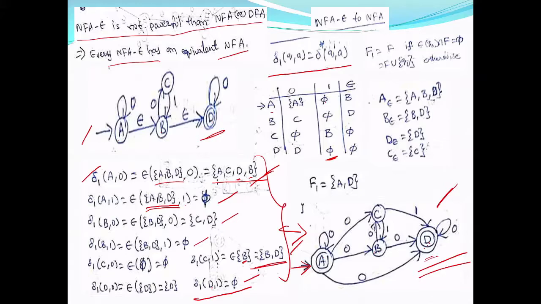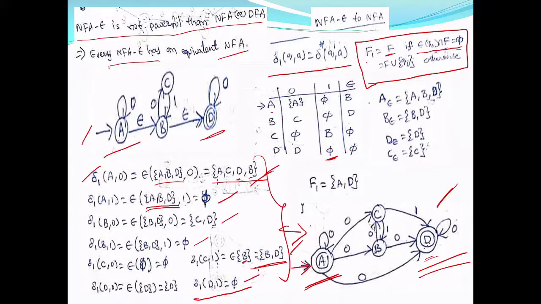Now you can see one more thing: here A is a non-final state and here A is a final state. How it is fixed means this is the formula. For fixing the final states in NFA, final states in NFA will be the same as final states in NFA epsilon if your epsilon closure of Q0 does not contain any final state.